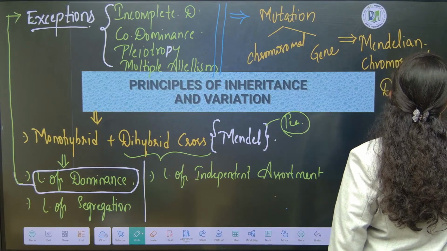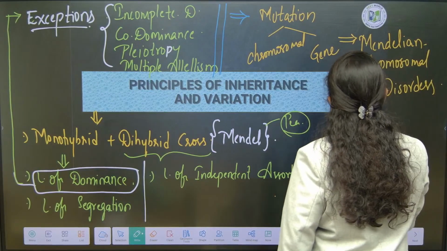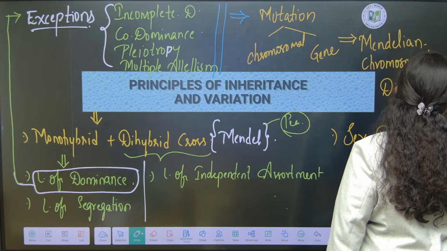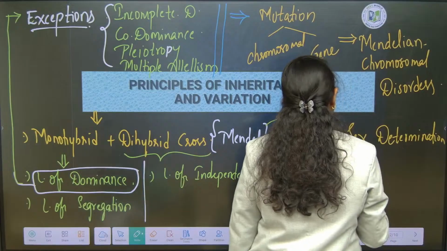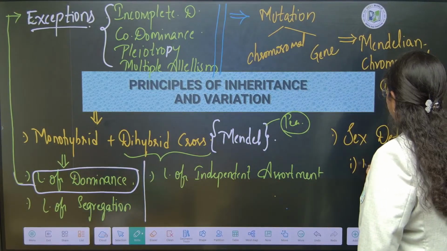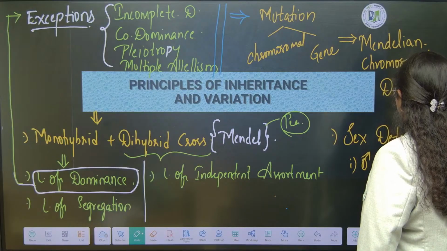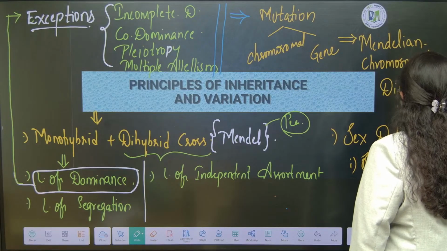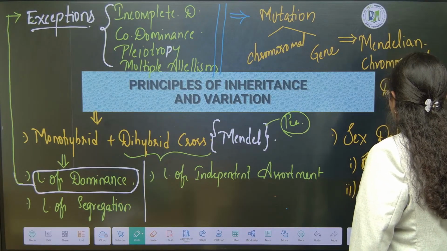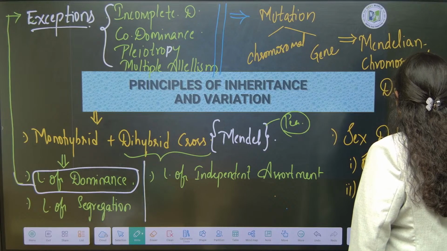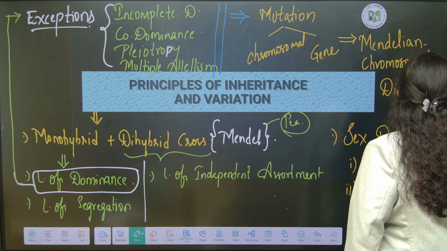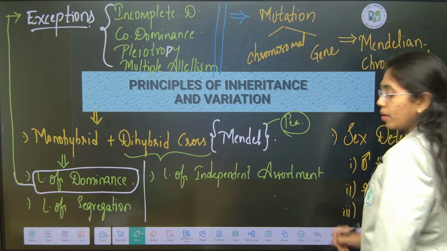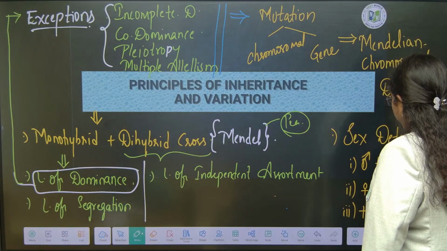Last but not the least, you have the concept of sex determination. We have three types of sex determination. First type is male heterogamety, female heterogamety, and then we have the haplodiploid type of sex determination.